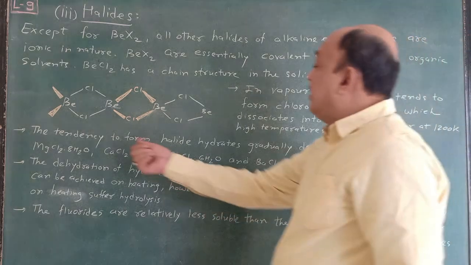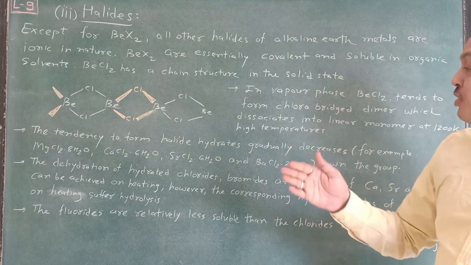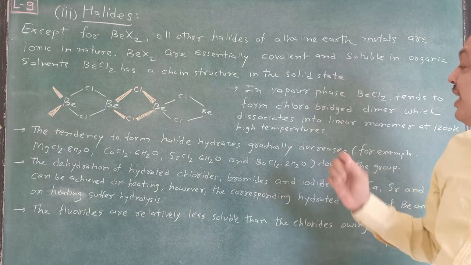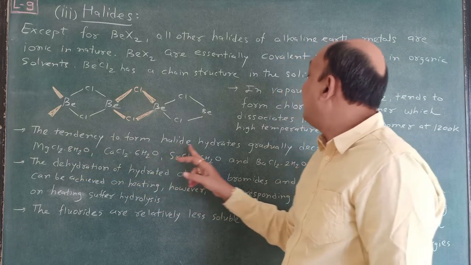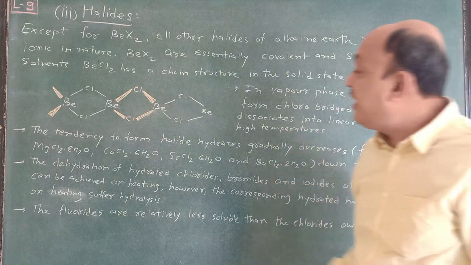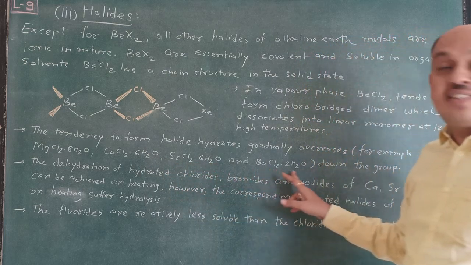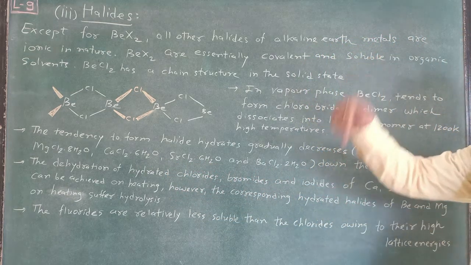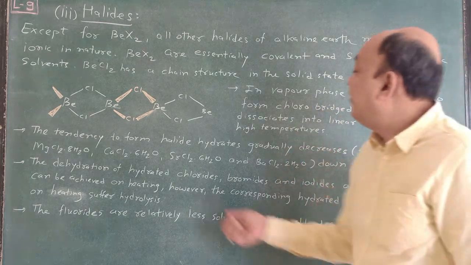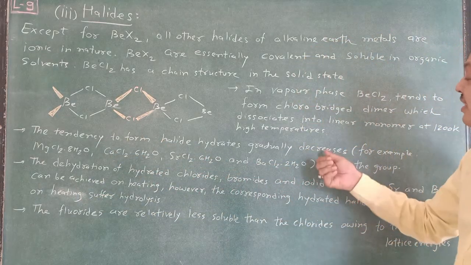The tendency to form halide hydrates gradually decreases. That means, due to hydration enthalpy decreases. Remember this one, hydration enthalpy decreases, and that's why the tendency to form halide hydrates gradually decreases. For example, MgCl2·8H2O, CaCl2·6H2O, SrCl2·6H2O, BaCl2·2H2O. When we go down the group, hydration enthalpy decreases, and due to that the formation of these halide hydrates also decreases.